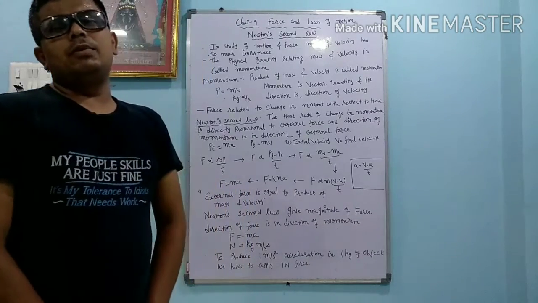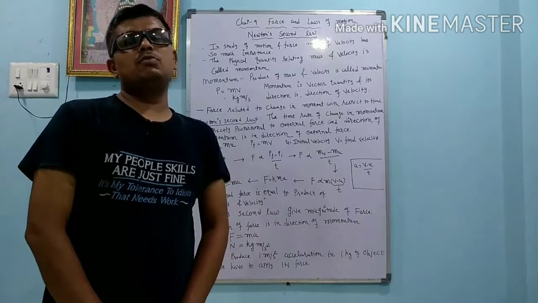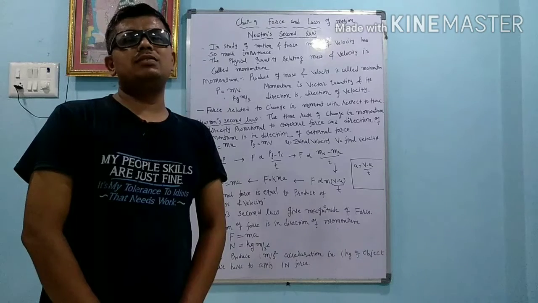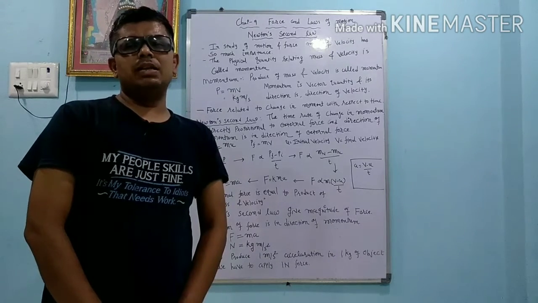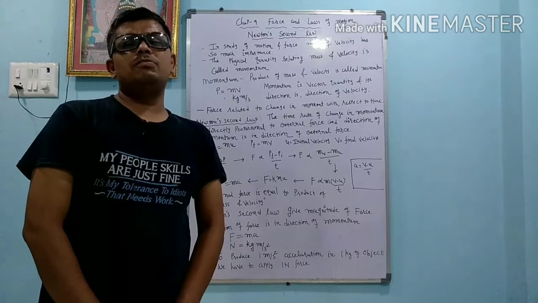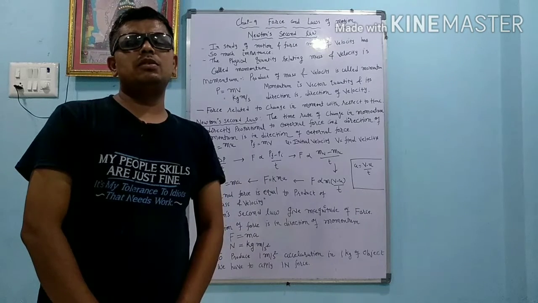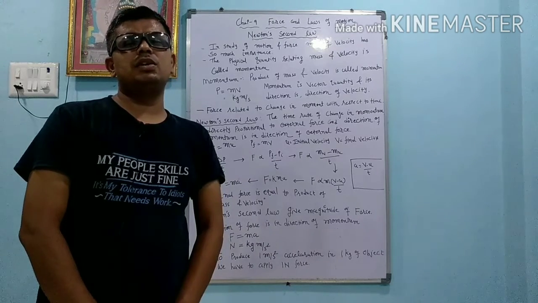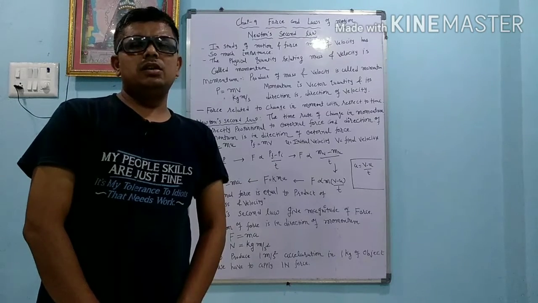Last time we learned about the balanced force. Under the effect of those forces, if the object is in motion, it will remain in motion, or if the object is at rest, it remains at rest. That is called the balanced force. Under an unbalanced force, if the object is at rest and comes into motion, or if the object is in motion and comes to rest or changes its velocity, then that is called the unbalanced force. We learned about inertia.